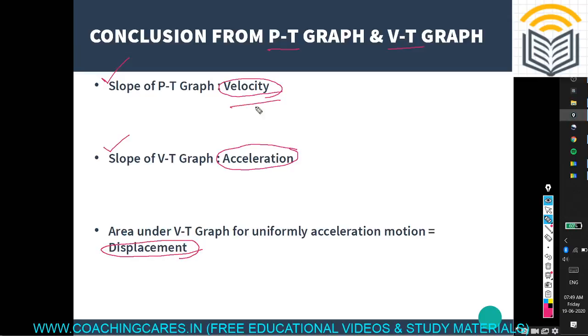So these three things we can get from the plotted graph of motion. That is the conclusion and the summary that we have studied, and you have to keep it in mind while solving the problems or numericals under this chapter.